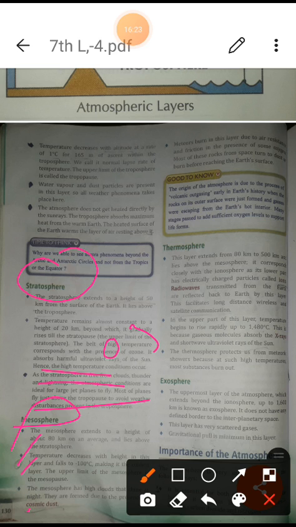Then the thermosphere and how it is important, and the exosphere also. After my explanation you can go through, read and understand how these layers are important for the environment, for the earth. That's why life is possible on the earth, and you are supposed to know about it. In this way we have learned this topic.